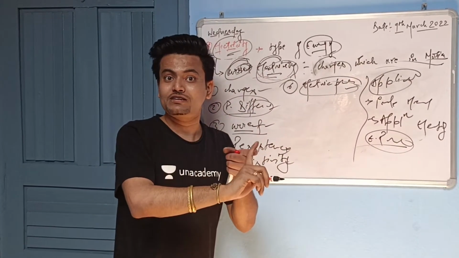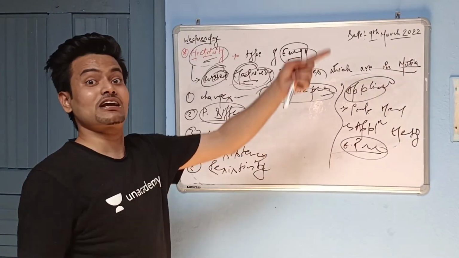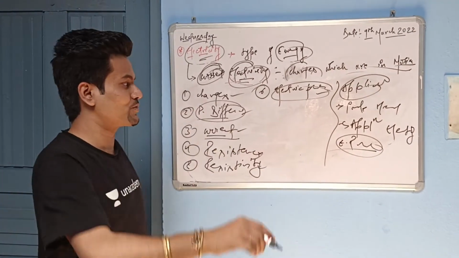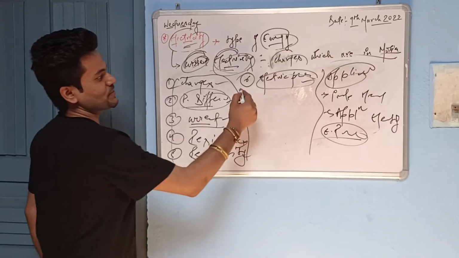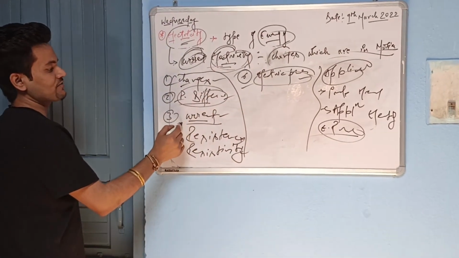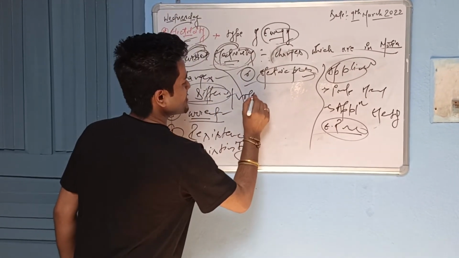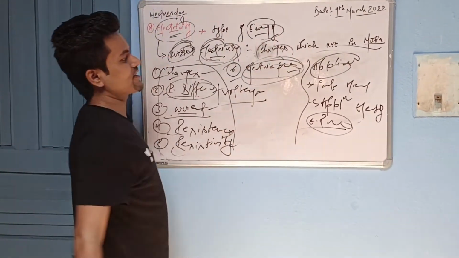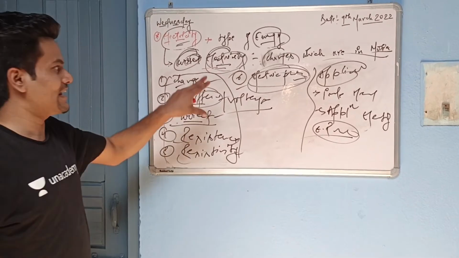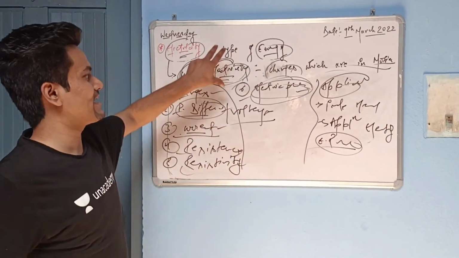The direction of electron flow is negative to positive, but the conventional direction of current is positive to negative. And these are the 6 basic physical quantities we have to study: charges, potential difference, which is also known as voltage, current, resistance, resistivity, and electric power. These things we have to study in electricity.